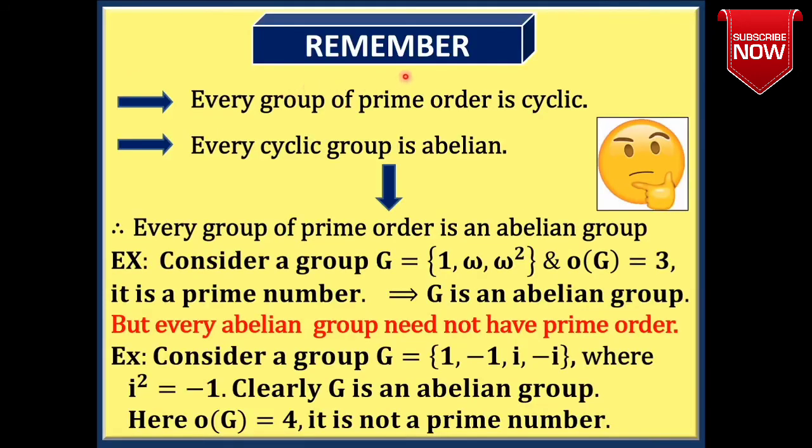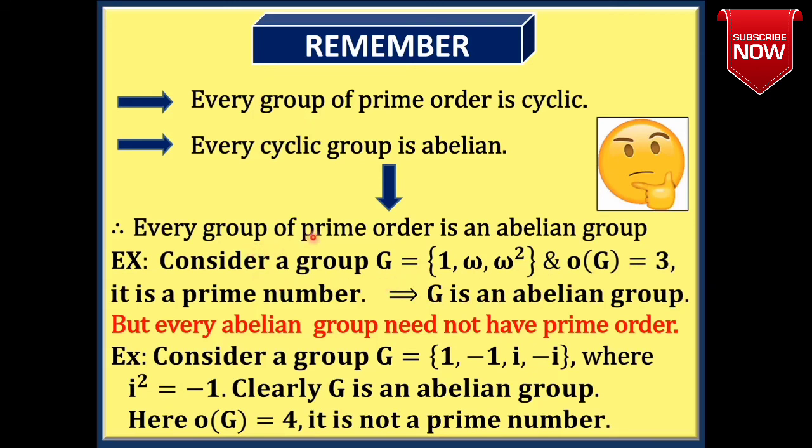Very important result, we proved that every group of prime order is cyclic and every cyclic group is abelian. Then we have every group of prime order is an abelian group. Example, consider a multiplicative group G is equal to 1, omega, omega square, where omega cube is 1, and order of G equal to 3. Order of G equal to 3 means it is a prime number. That gives G is an abelian group.